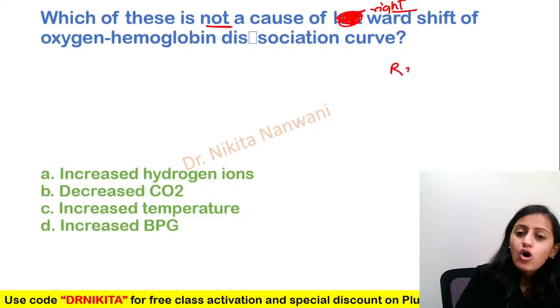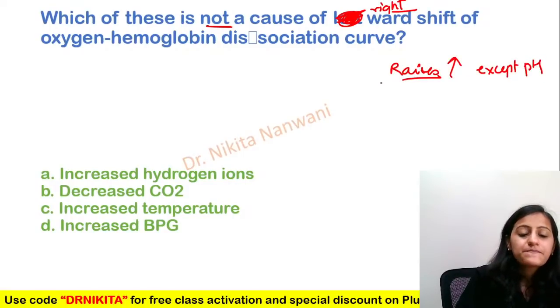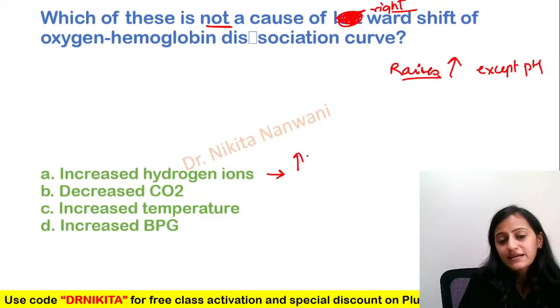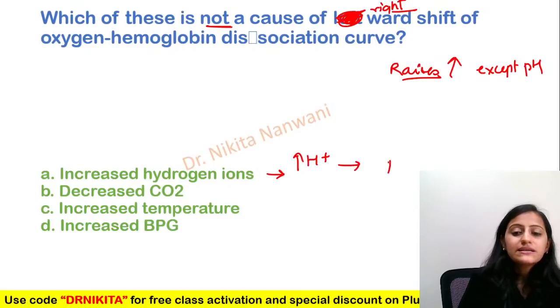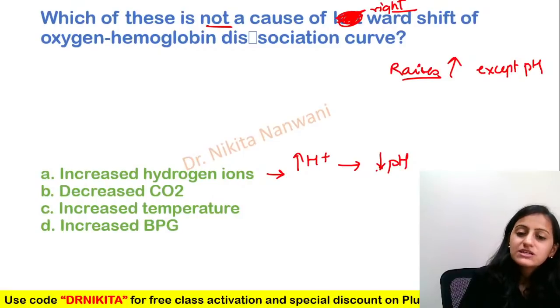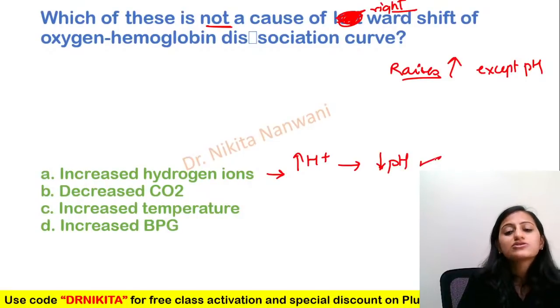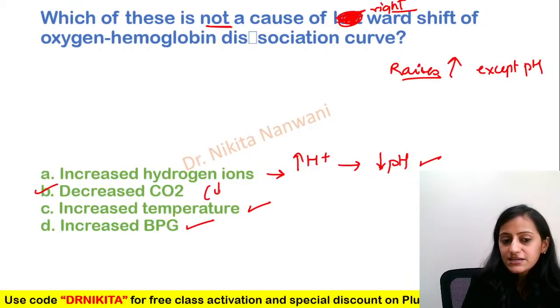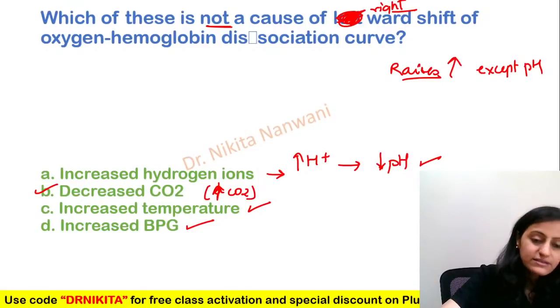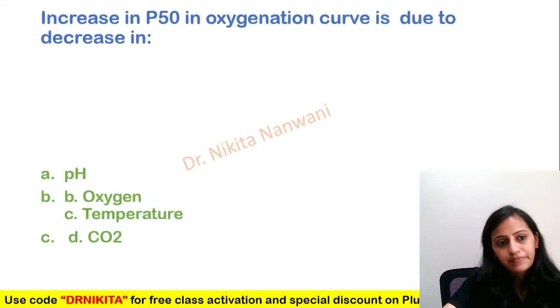Right is all raising, all increasing, except your pH, right? So increased hydrogen ions, do not get confused here. When I say increased hydrogen, that means what's happening to the pH? The pH is decreasing, right? So that will shift the curve to right. Increased temperature, increased BPG. It's not your decreased CO2, it is your increased CO2 which causes the shift to the right, right? So answer will be B.